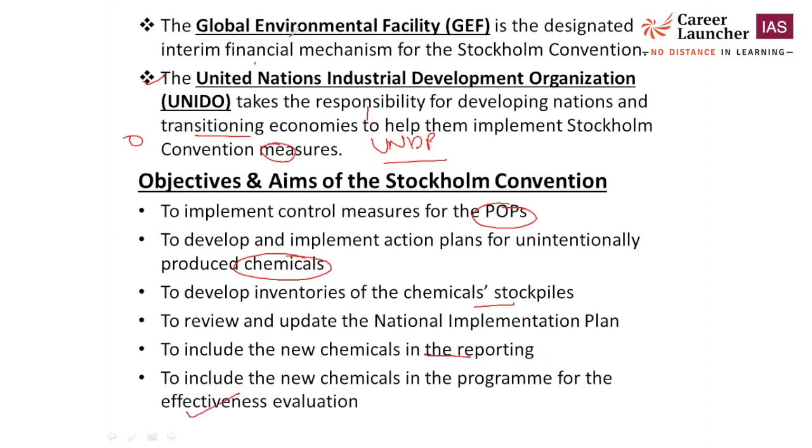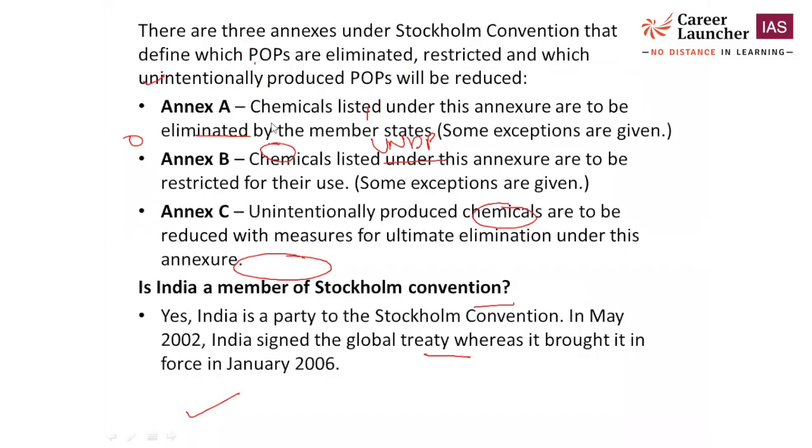So these are the policies of the government that should be implemented for the proper implementation of this international agreement. Now this international agreement has three important lists that categorize the chemicals: Annex A, Annex B and Annex C.